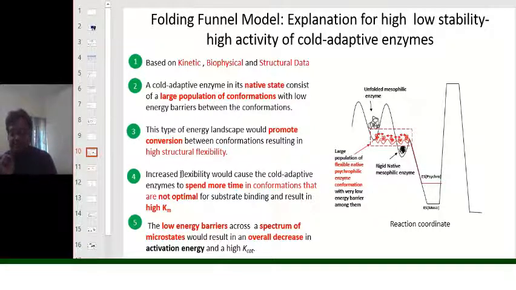Now, this increased flexibility would cause the cold adaptive enzymes to spend more time in conformations that are not optimal for substrate binding and result in high Km that we have already discussed.